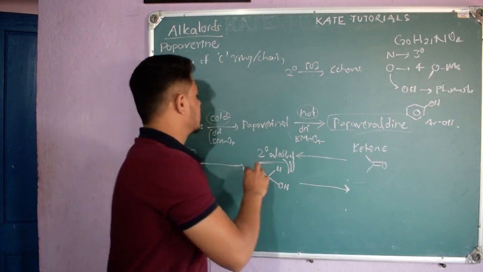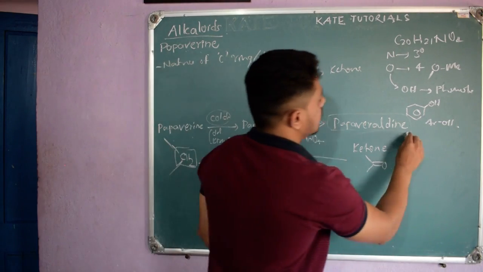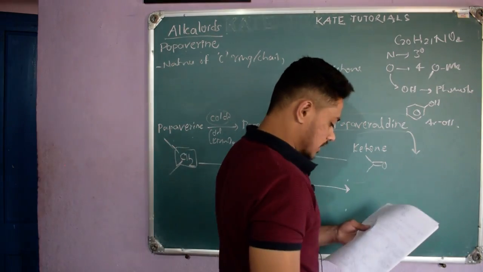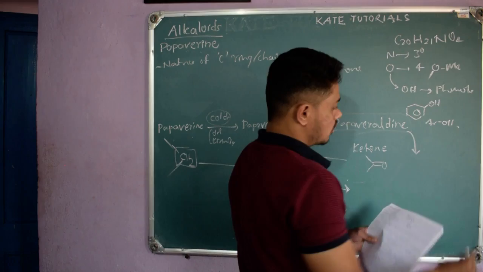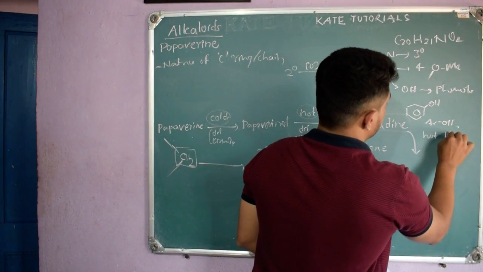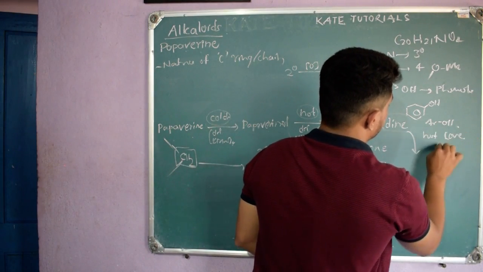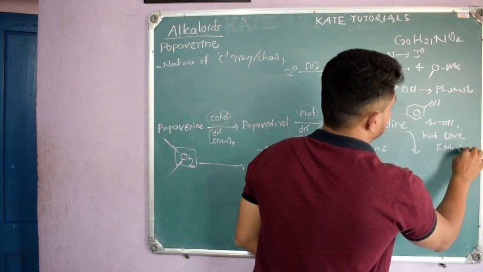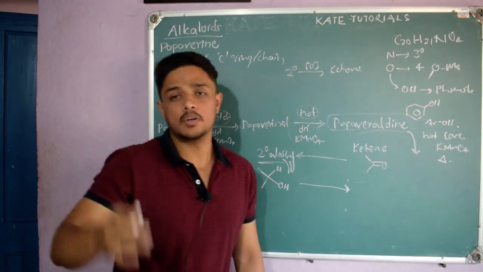Further, they didn't stop only here. To this they added hot concentrated KMnO4 and started heating for a very long time.